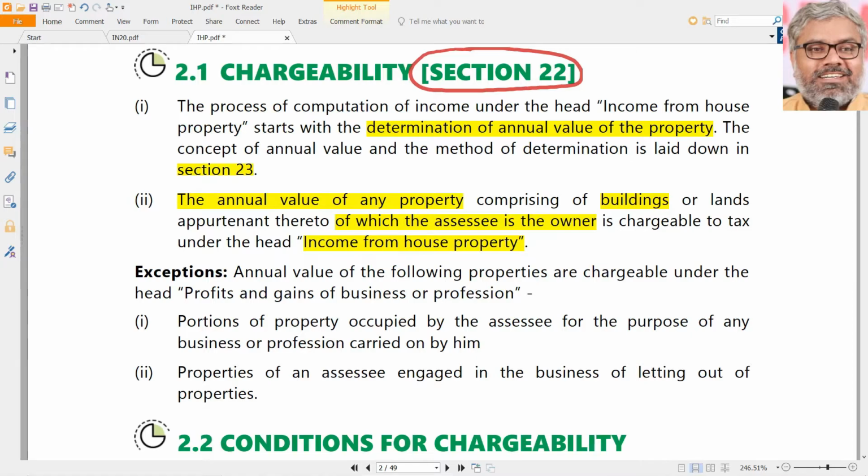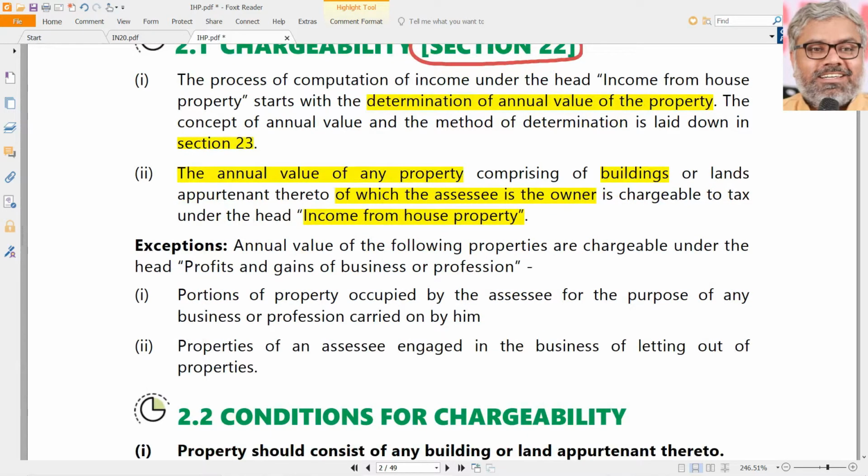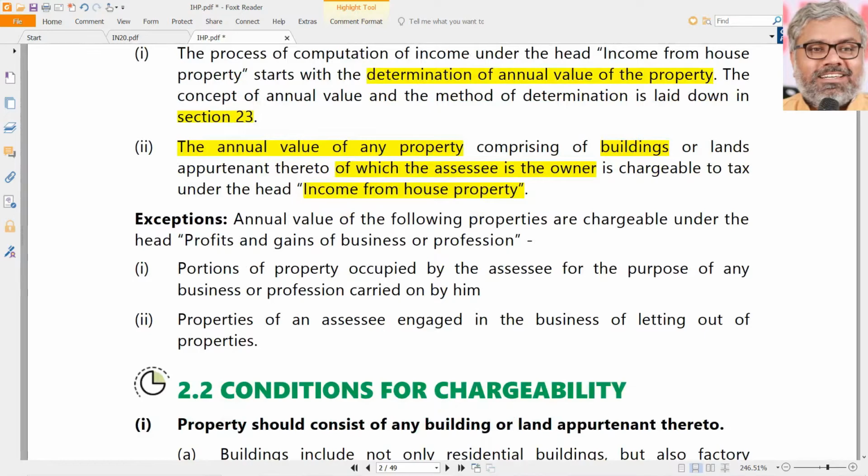So the annual value of the property will be taxable in the hands of the SSC when he is owner of such property. If these things are all falling in line, then such annual value is chargeable to tax under the head of income from house property. So that is the point to be noted here as far as the charging section is concerned.